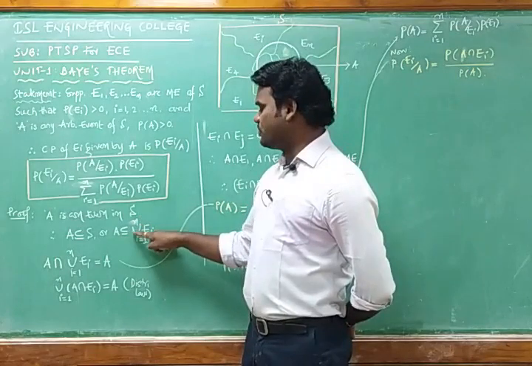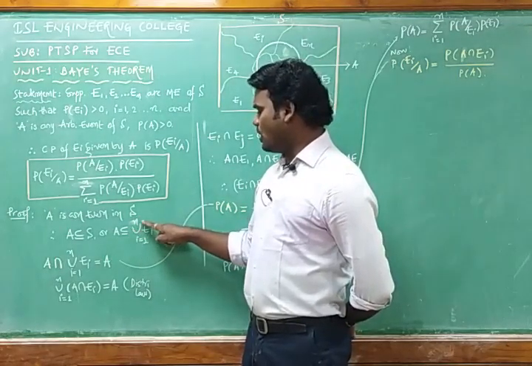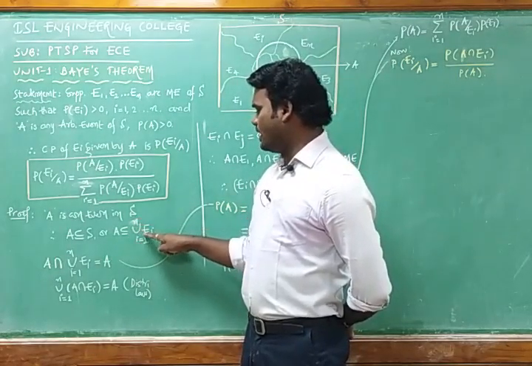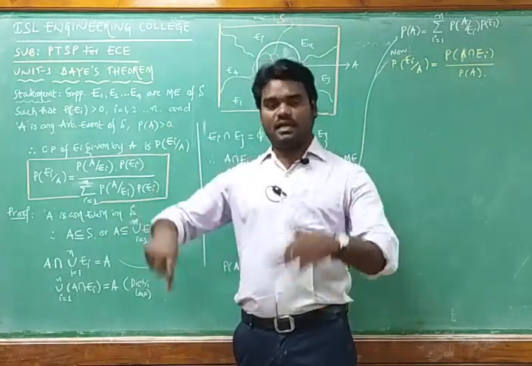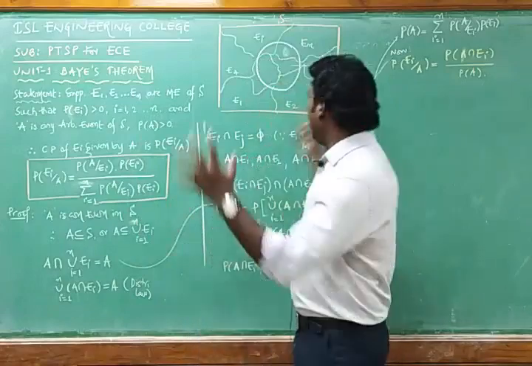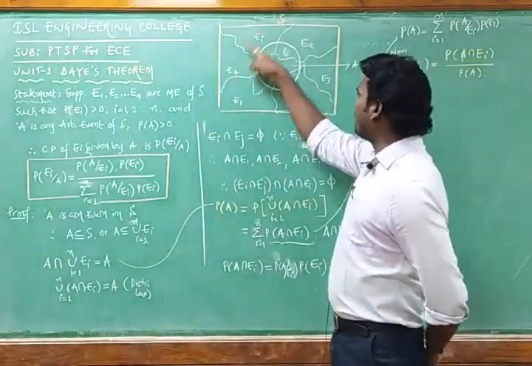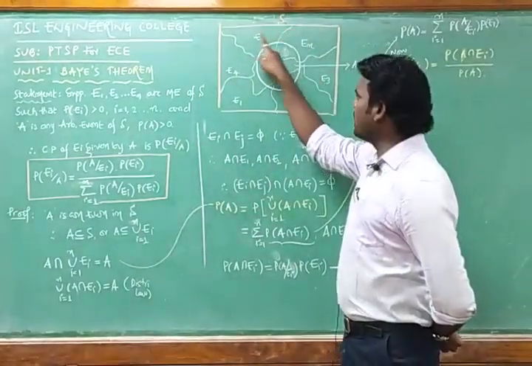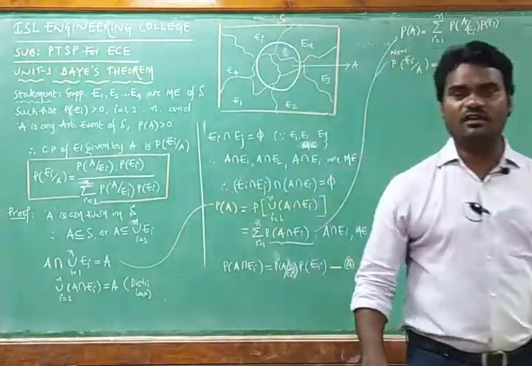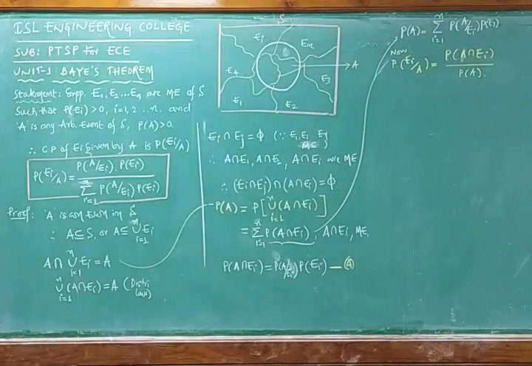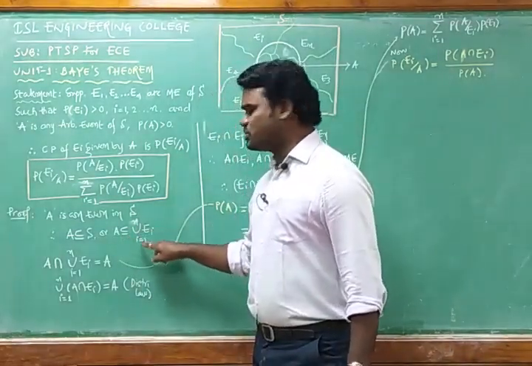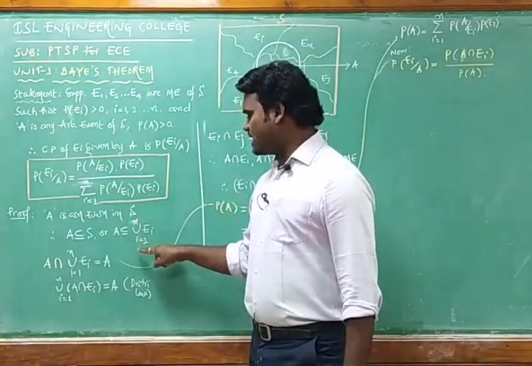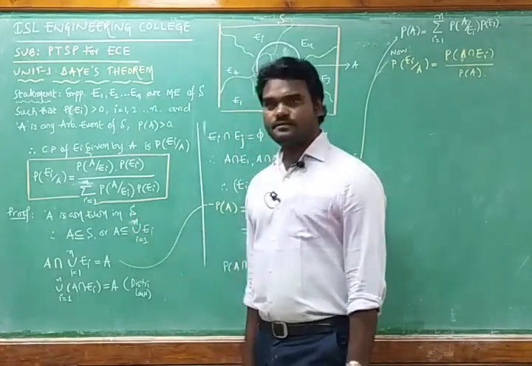The union of all the exclusive events can be represented as the union over i equals 1 to n. U stands for union, it is making the union. That means the union of all these mutually exclusive events will be the sample space only. So we are writing that A is a subset of the union of all the mutually exclusive events, from i equals 1 to n.